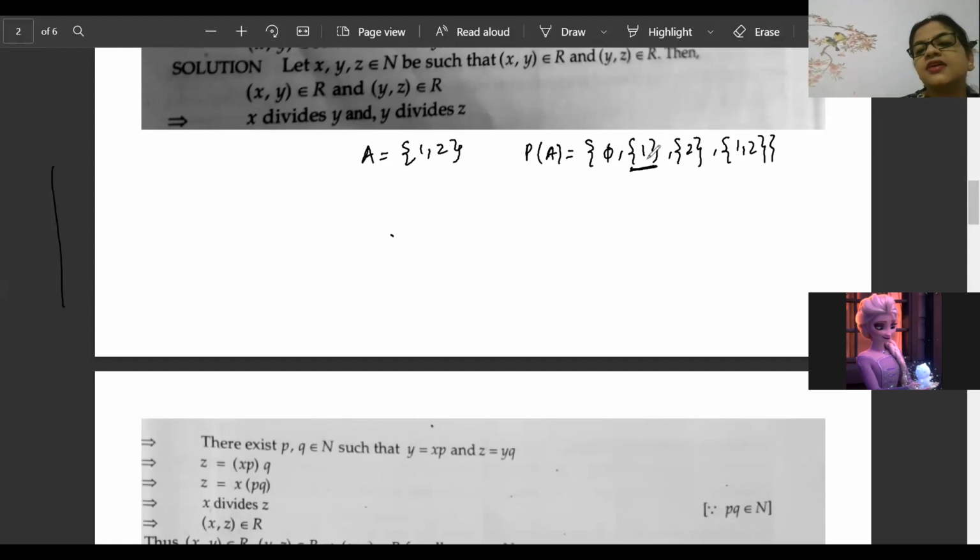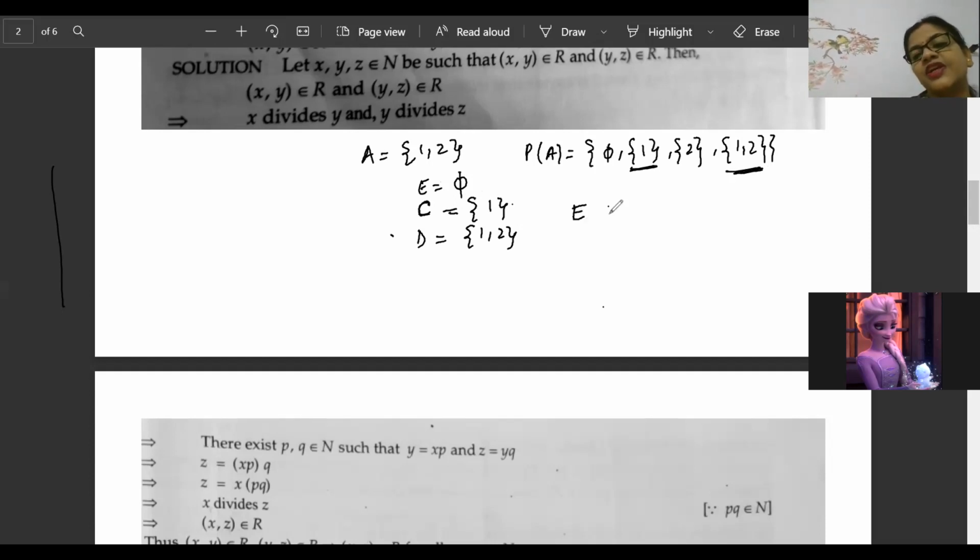Now take {1} as the C set, take {1, 2} as D, and take the empty set as E. Definitely the empty set is a subset of every set.